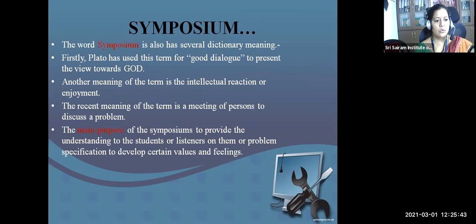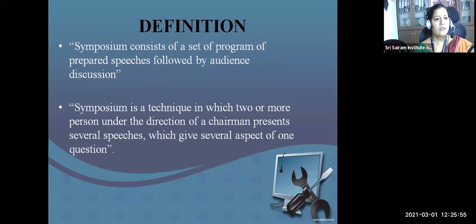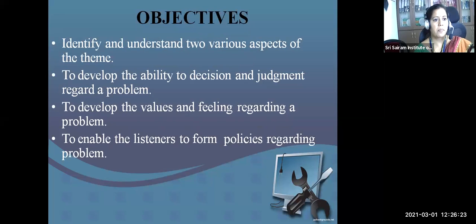The main purpose is to provide the students or listeners an understanding of the problem specifications. If it is general, certain value added things can also be correlated with this symposium. This is the actual definition of a symposium: it consists of a set of programmed, prepared speeches followed by audience discussion. It's a technique in which two or more persons work under the direction of the chairman. This is most important. For a symposium, we have a chairman, and under the guidance of the chairman, the others, say secretary or treasurer, should act.